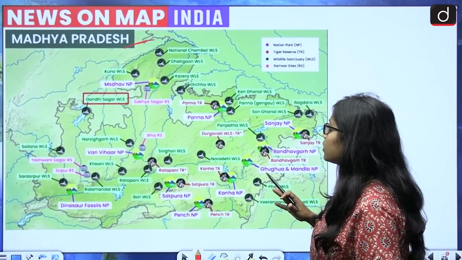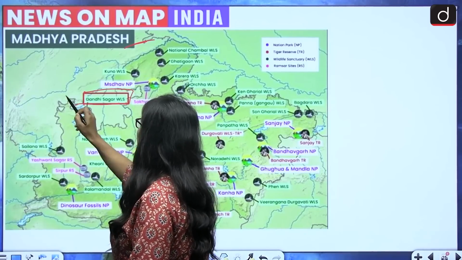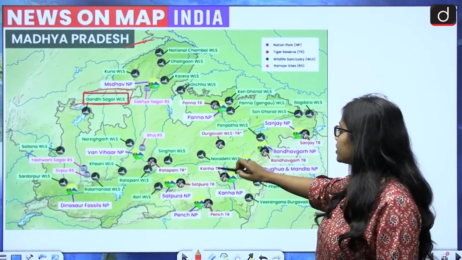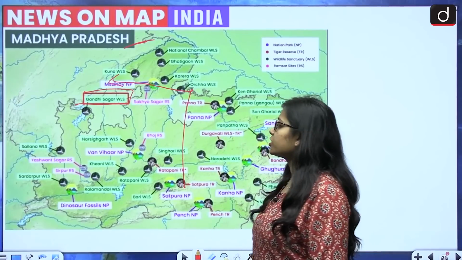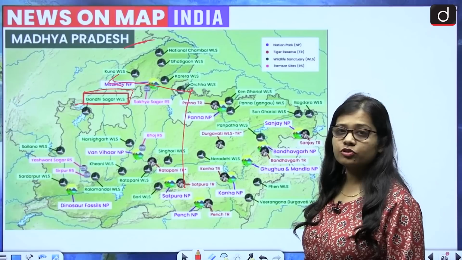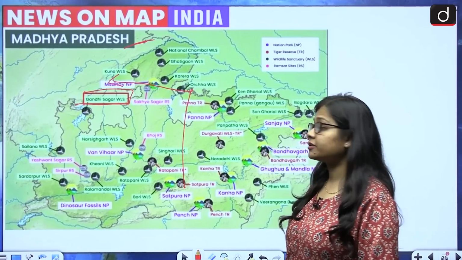This is the location of the Gandhi Sagar Wildlife Sanctuary in the state of Madhya Pradesh. It is situated in northwest Madhya Pradesh, and it was in news because of the shifting of the cheetahs.